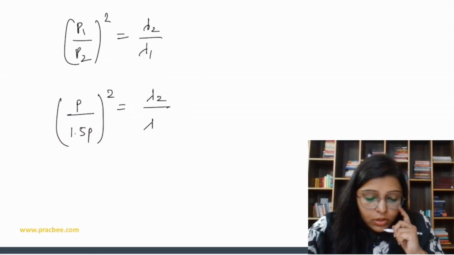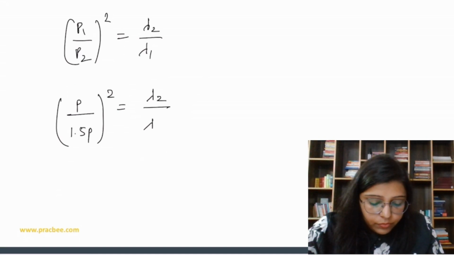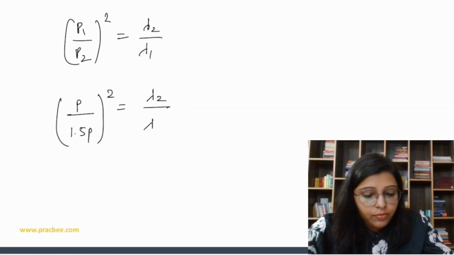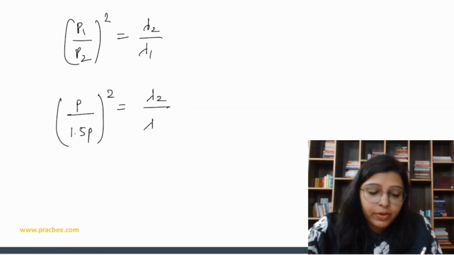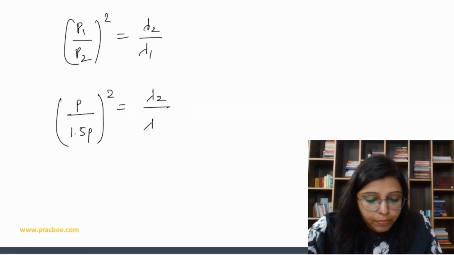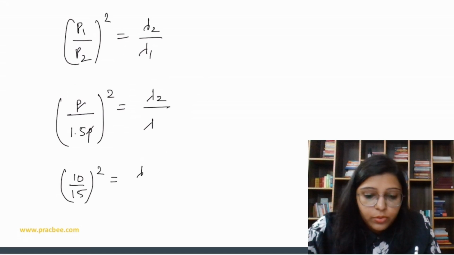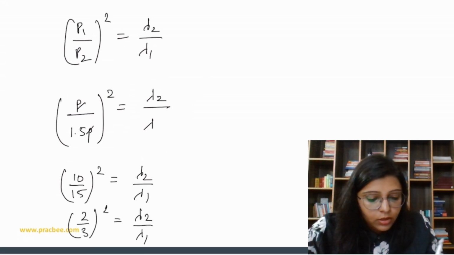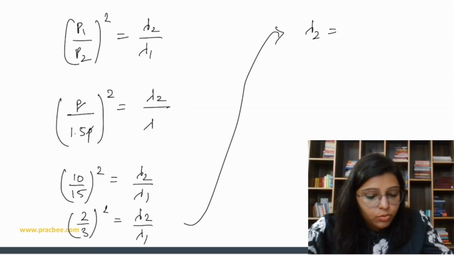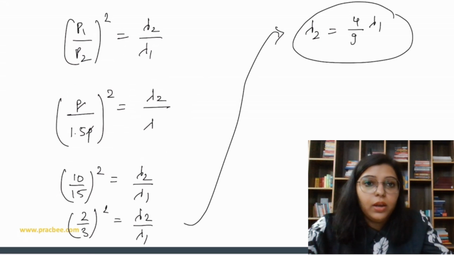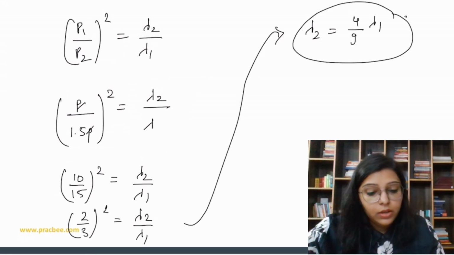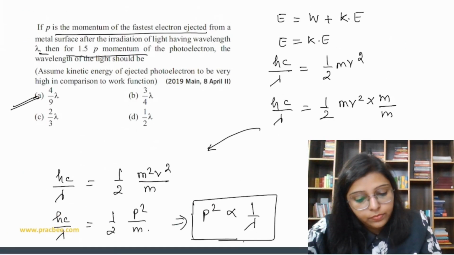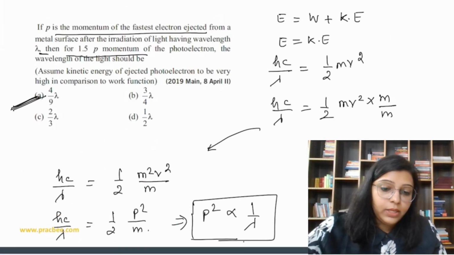So let's do this. We can write 1.5 as 15 upon 10. The p cancels, so we get 10 upon 15 whole square is equal to lambda 2 upon lambda 1. So 5 twos are 10, 5 threes are 15, so 2 by 3 whole square is equal to lambda 2 upon lambda 1. So we can say that lambda 2 is equal to 4 by 9 lambda 1. So the answer is option number A. This is going to be the correct answer.